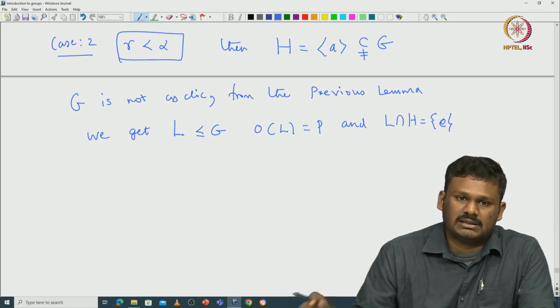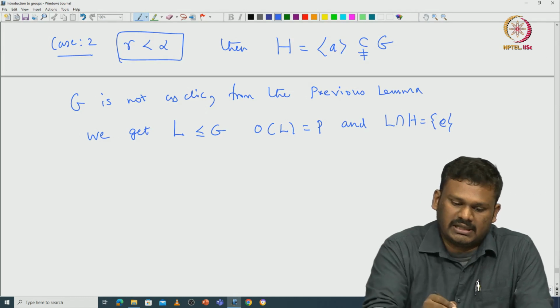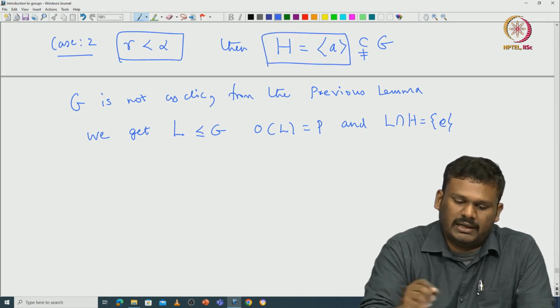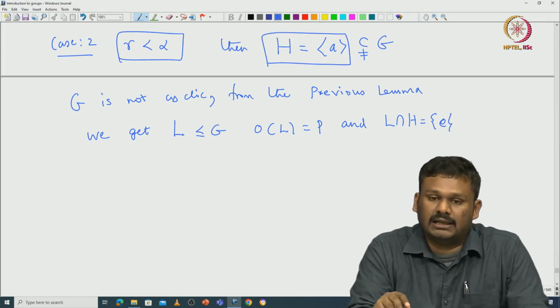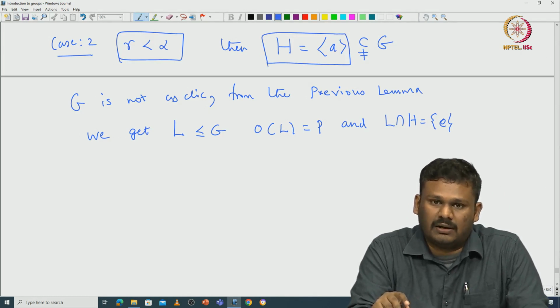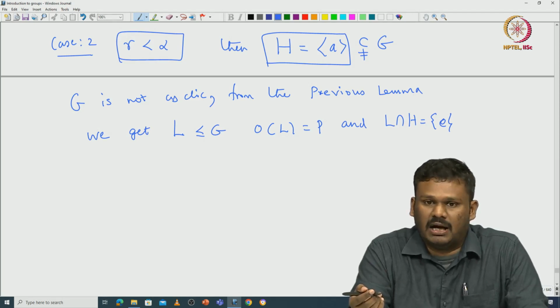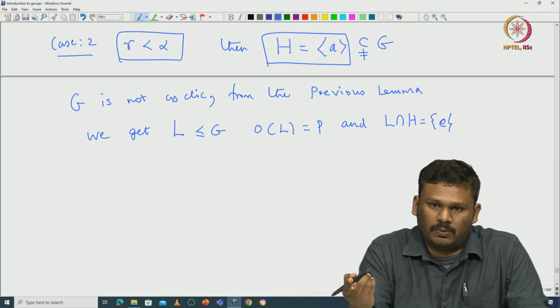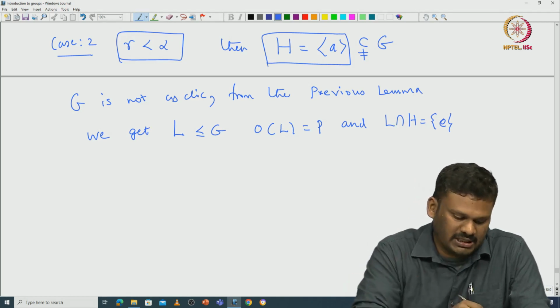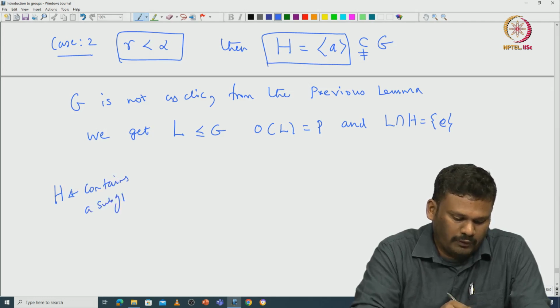So why does such a subgroup exist? This H is already a cyclic subgroup of G. Since the order of H is the order of A, which is the exponent of G, which is p power gamma, with gamma greater than or equal to 1, it must contain a subgroup of order p, and a unique subgroup of order p.